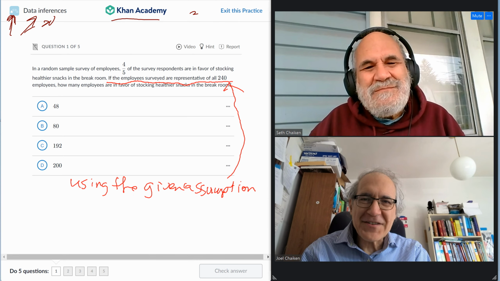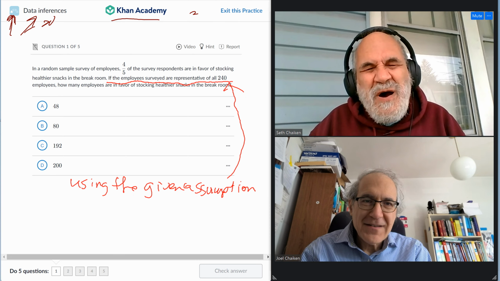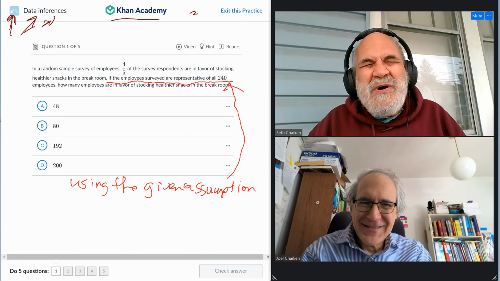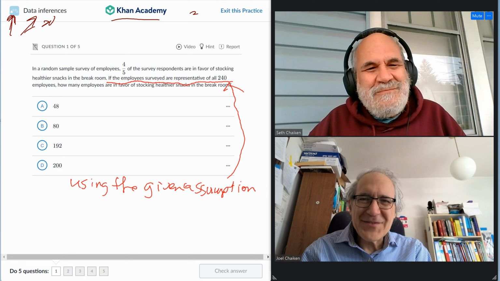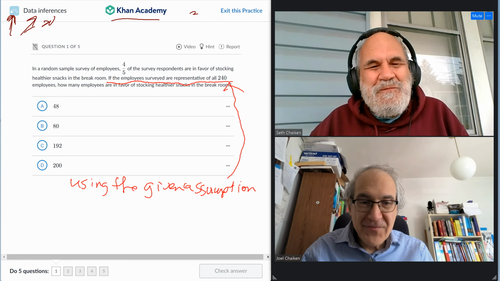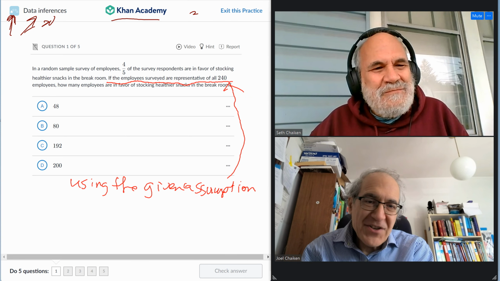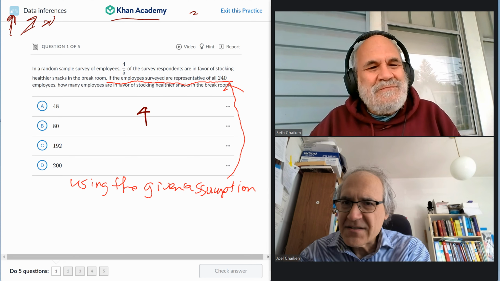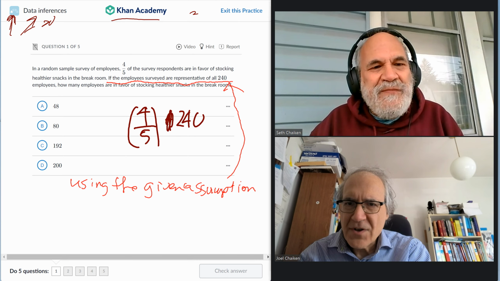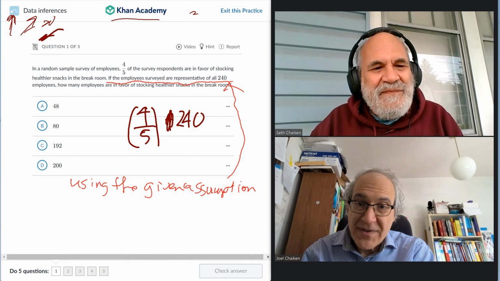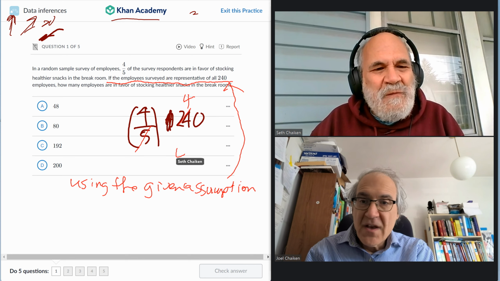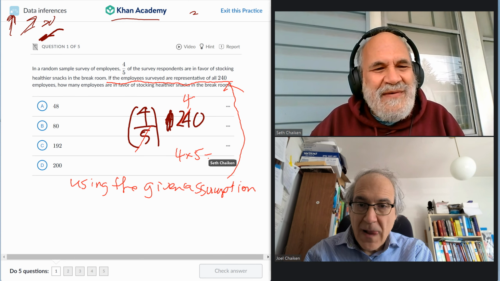So in these problems, a lot comes down to what they say and how they say it. In fact, the whole thing comes down to what they say, because they're the ones posing the problem. So in other words, the main thing is you have to read it carefully. Then actually doing it is not that hard. They don't say if it's a calculator question or not. So it's 4/5 of 240. It's not a calculator question. But for the digital SAT, which is going to start in January 2024, the entire test is calculator. So that's not going to be an issue soon.